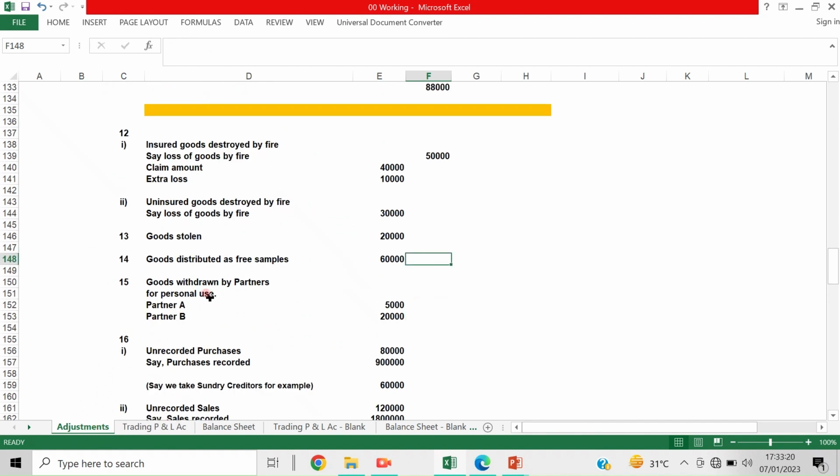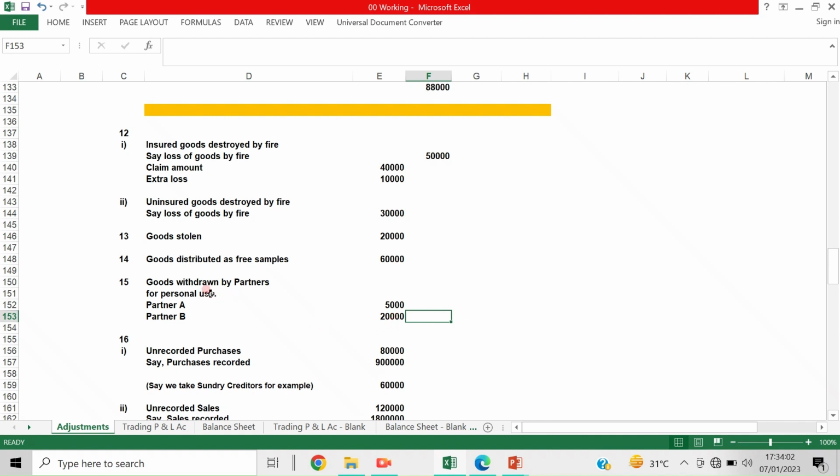Now the 15th point is goods withdrawn by partners for personal use. See, goods withdrawn by partners for personal use is called drawings. Partners can withdraw cash or goods. If goods are withdrawn, that is also treated as drawings. So let us say partner A withdrew some goods worth 5,000 and partner B withdrew goods worth rupees 20,000. It was taken for personal use, so it should also be treated as drawings.